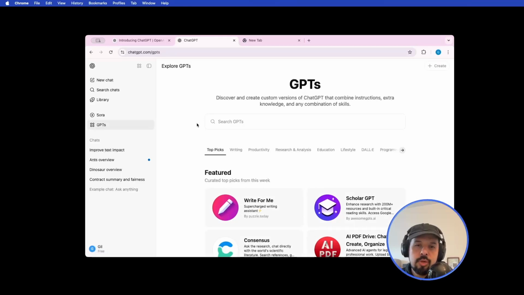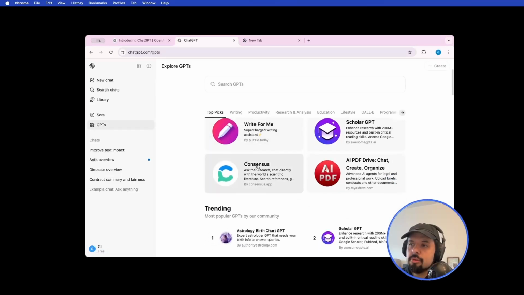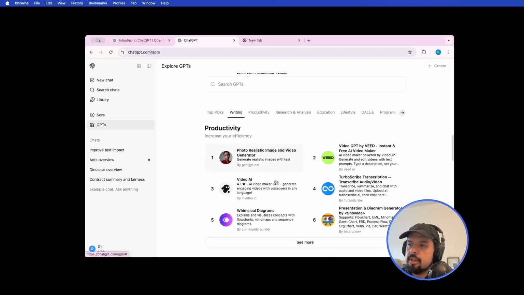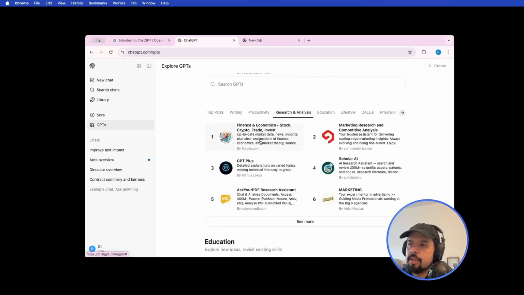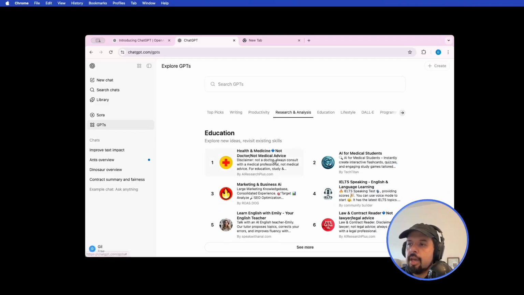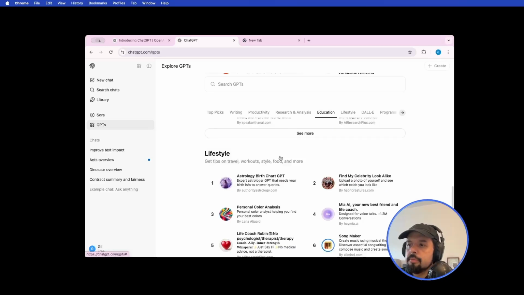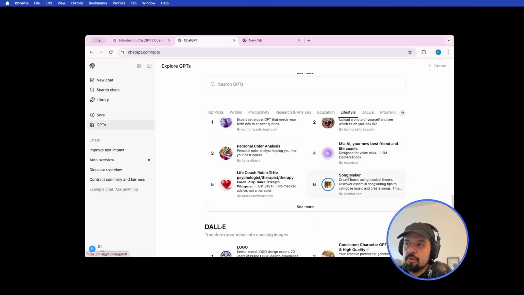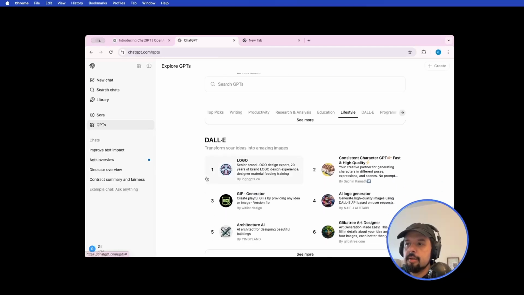If you don't want to do it because there are so many things, you can just go to someone who already did it and shared it on the internet. There are a lot of things that people are writing about that give you finance tips, marketing, education. People are already creating these kinds of instructions. They write a lot of instructions, maybe 1, 2, 3 pages of information, and they can configure this special chat for you so that you don't have to do it. But again, you could do it.